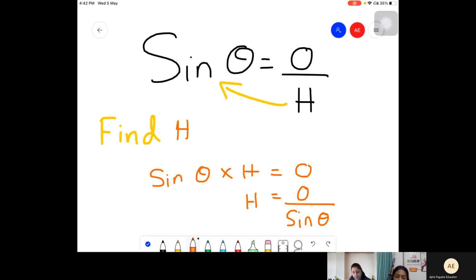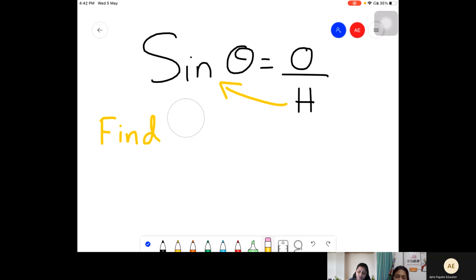I'm using the same formula to find all of this.